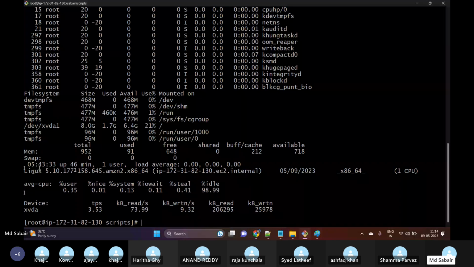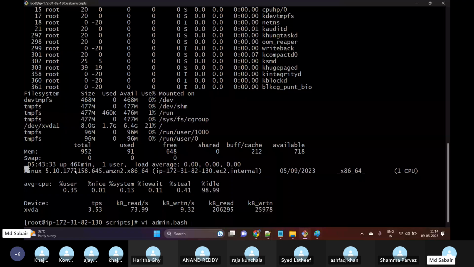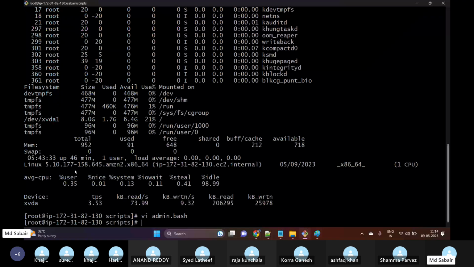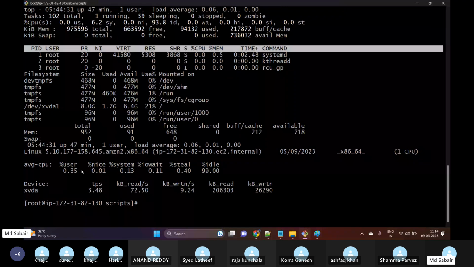Okay, so if you want to customize this, what I will do is open admin.bash, and I will use top with head -10. What I'm trying to do is get only the top 10 CPU utilizations. Okay, :wq to save, and if I execute ./admin.bash, there we get some details, and then all the other commands have also executed.